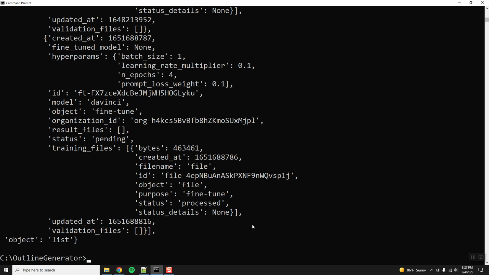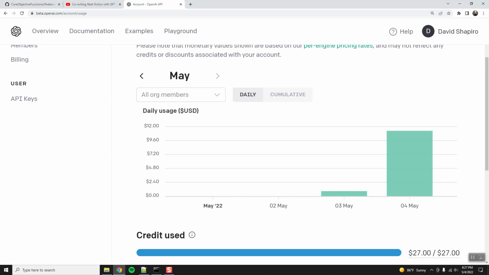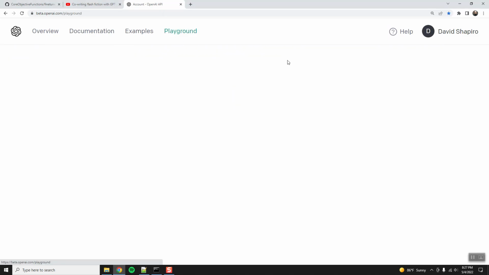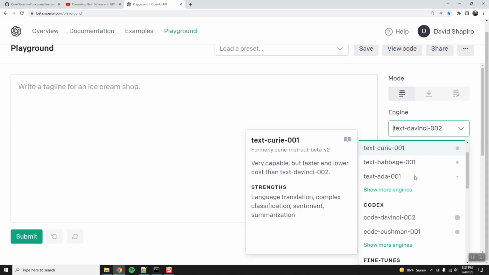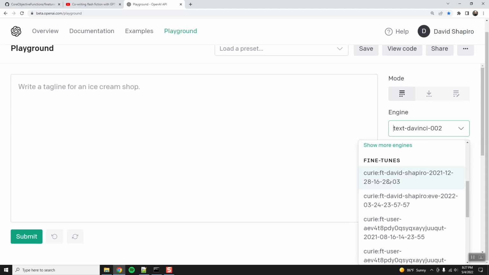So I'll pause the video again, pause the record, because you don't want to just sit and wait for this to finish. But let me show you what it looks like when it's done. When it's done, under your engines, your fine-tunes will pop up here.